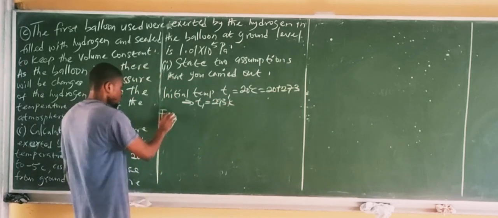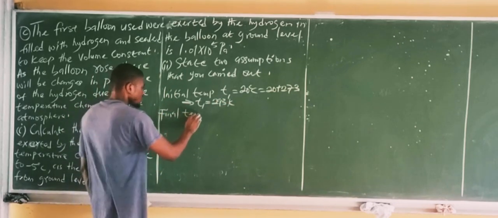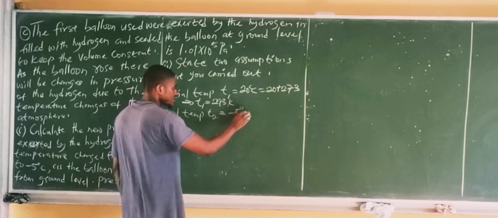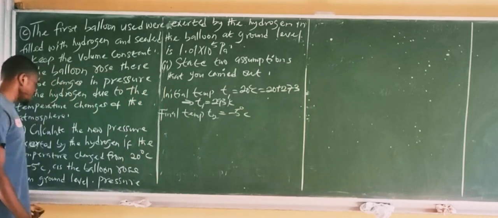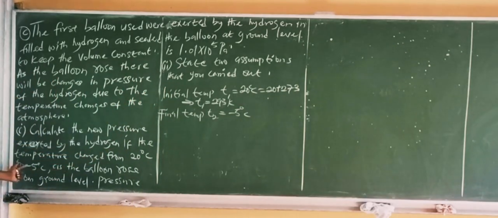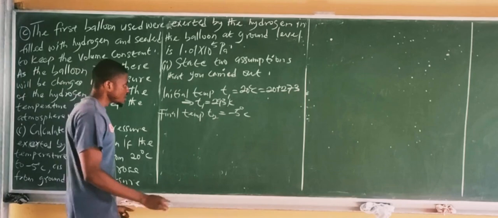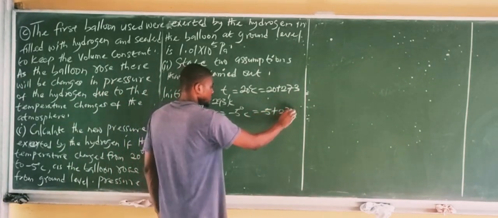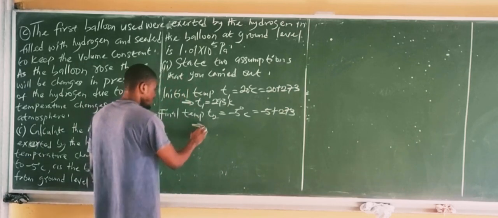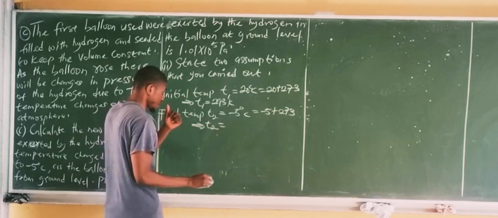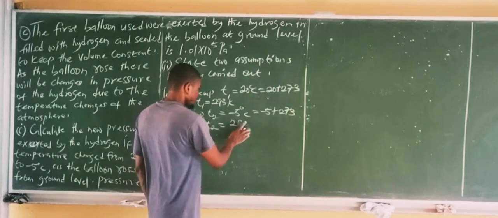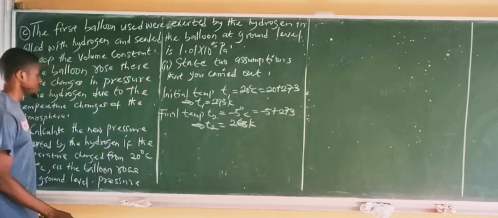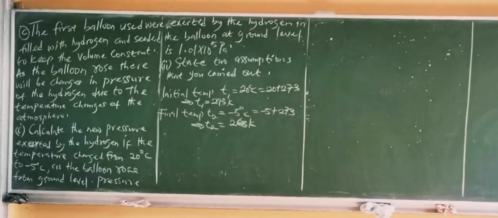Now the final temperature was given as T2 equal to minus 5 degrees Celsius. So take note of the change. It goes from 20 degrees Celsius to minus 5 degrees Celsius. So there's a change in temperature. And of course, always add minus 5 plus 273. So it means now that the final temperature T2 is actually 268 Kelvin. So this becomes the initial and the final temperature.